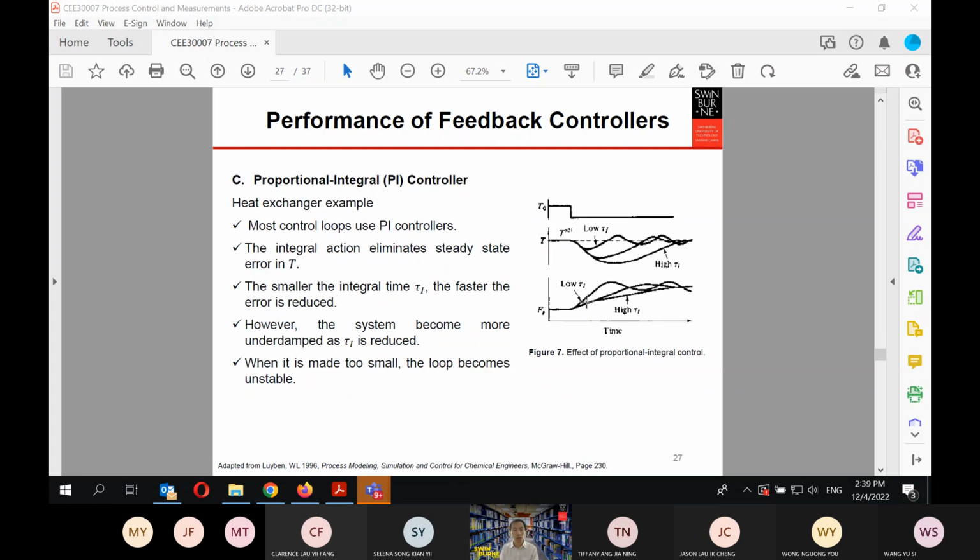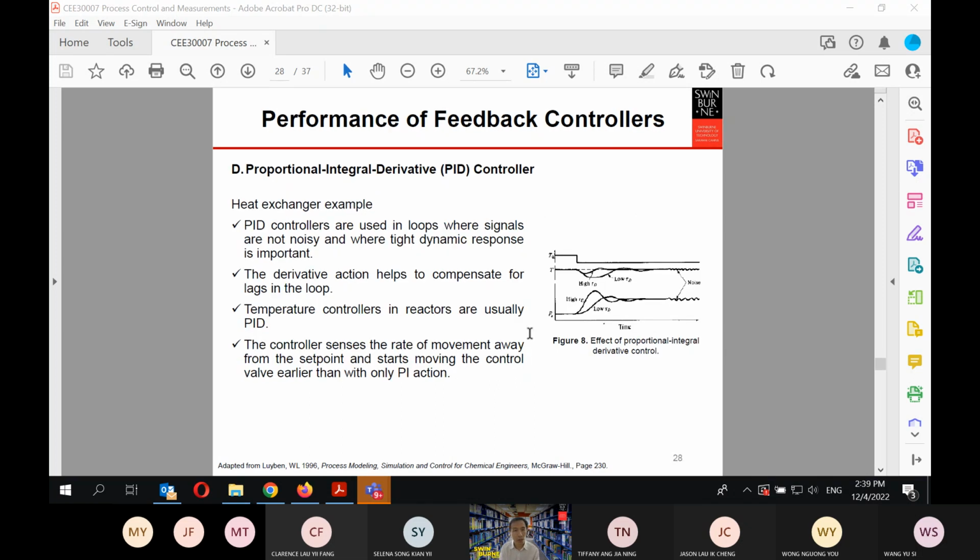This is the typical response of the proportional integral controller. If you have a step change, in this case the inlet temperature becomes lower, this is what you have. If you keep the value of the proportional gain at the same value, this is the response if you have a low value of the reset time, and this is the response if you have a high reset time. And then this is what the response in terms of the manipulated variable will look like.